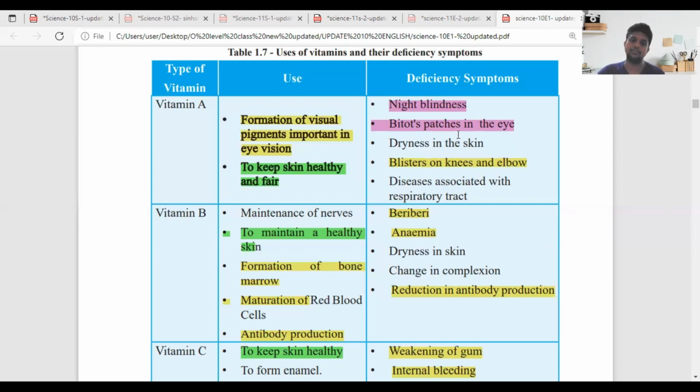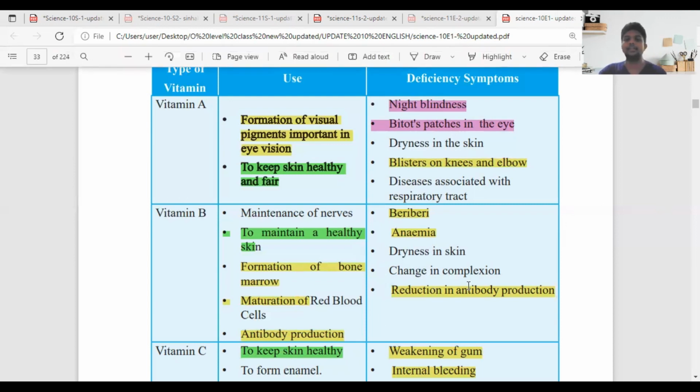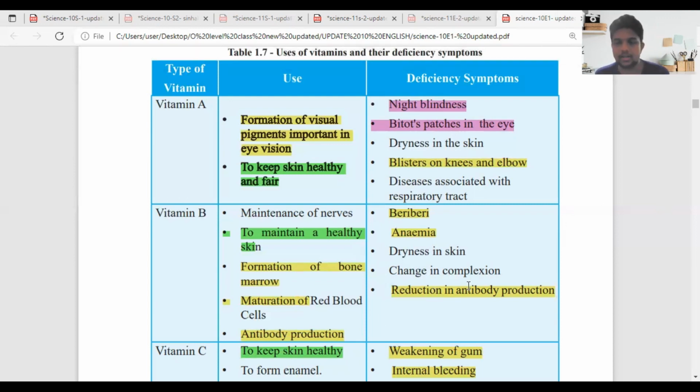Vitamin A also has that deficiency as well as vitamin B. Changes in complexion, and reduction of antibody production. It is very important for us to fight against different types of diseases, bacteria and virus infections. We need antibodies. If we don't have enough vitamin B in our body, we have to go through that. So we definitely have to take an adequate and correct proportion of vitamin A and B. Daru, quickly write that down.